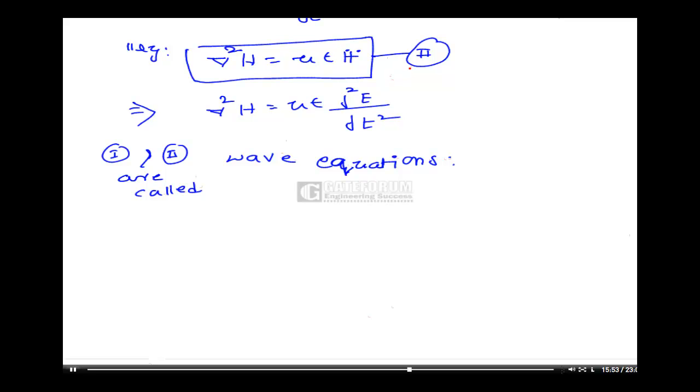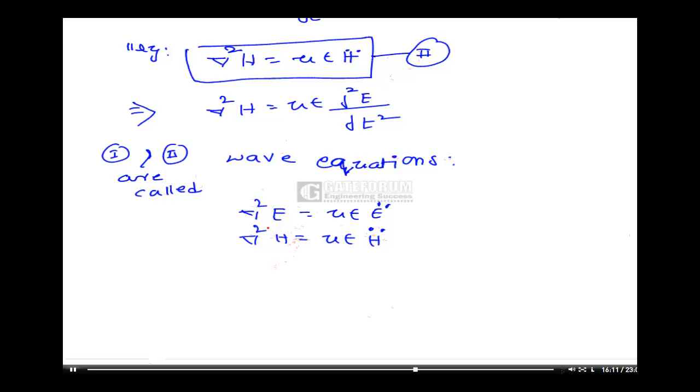If you observe these two equations, del square E is equal to mu epsilon E double bar, and del square H is equal to mu epsilon H double bar, they resemble each other.